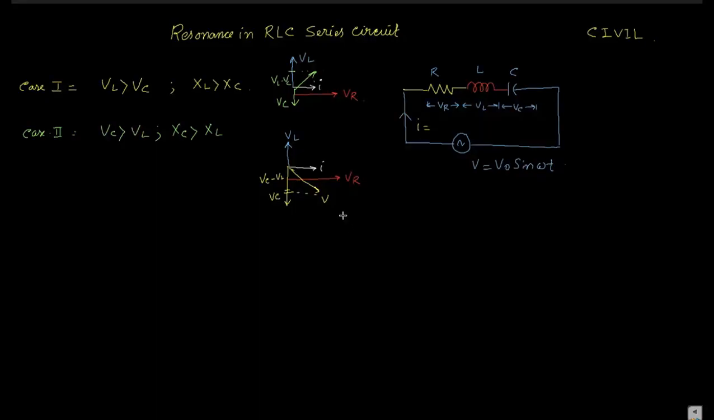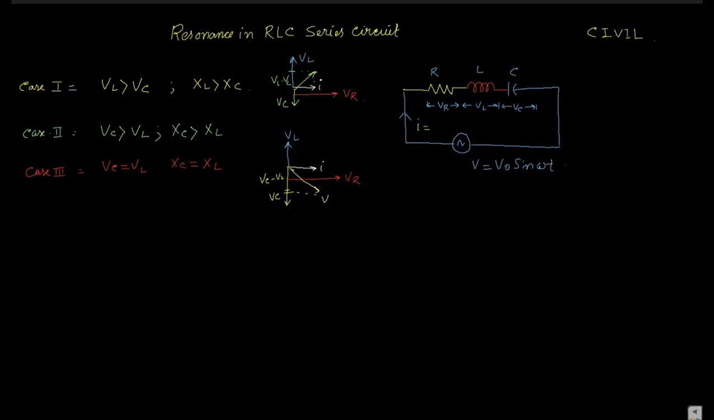Okay. And the third case, which is the most important for the resonance, that is case 3. If, and this is the easiest case, VC is equal to VL, then it means that XC, the capacitive reactance, is equivalent to the inductive reactance. In that case, what will be the phasor diagram?